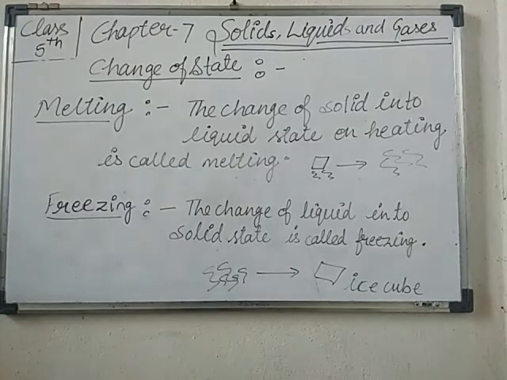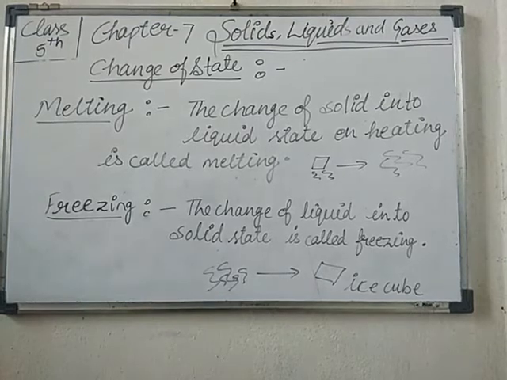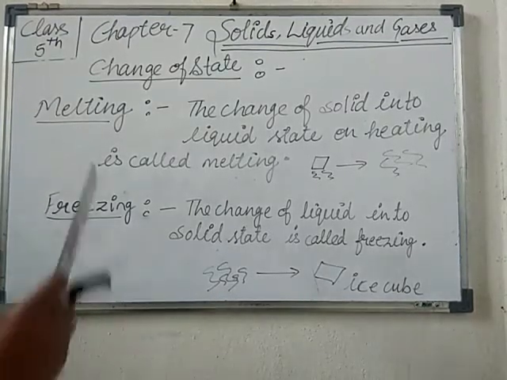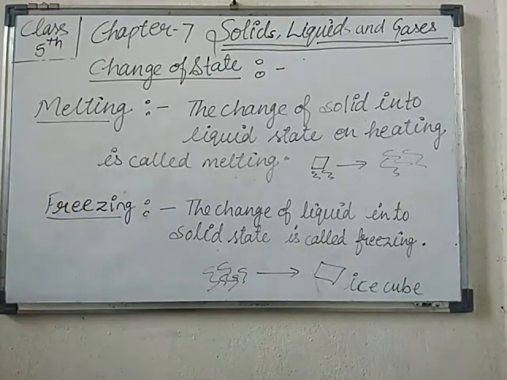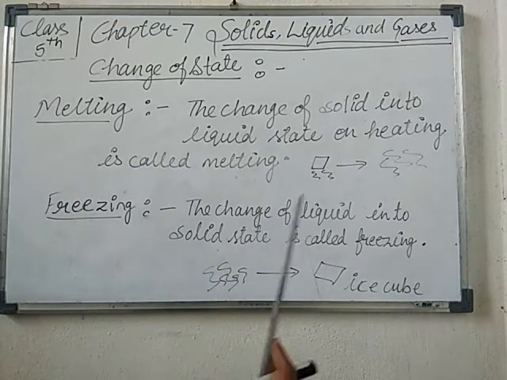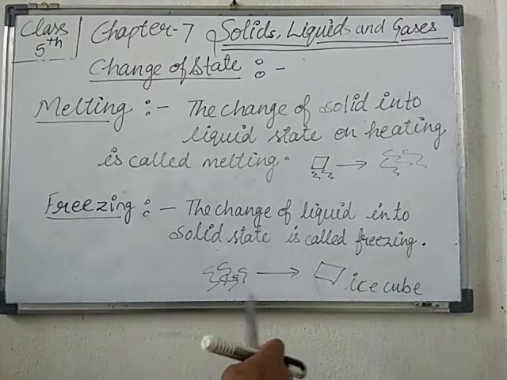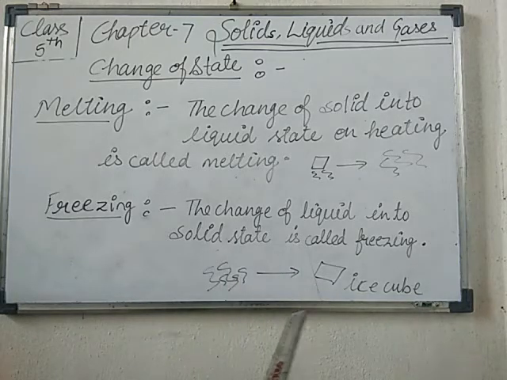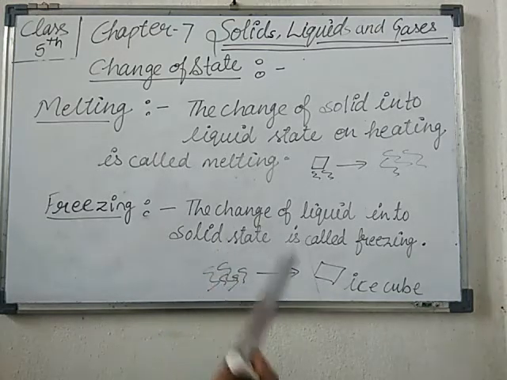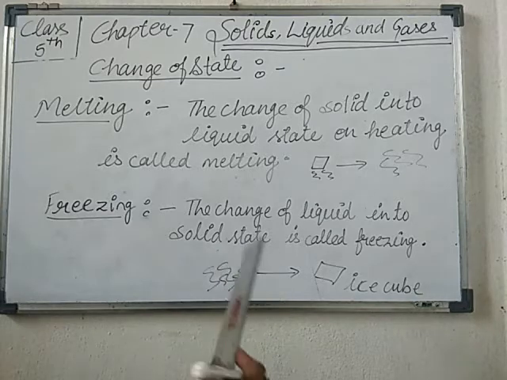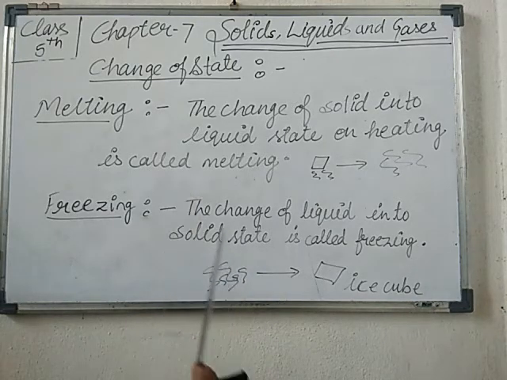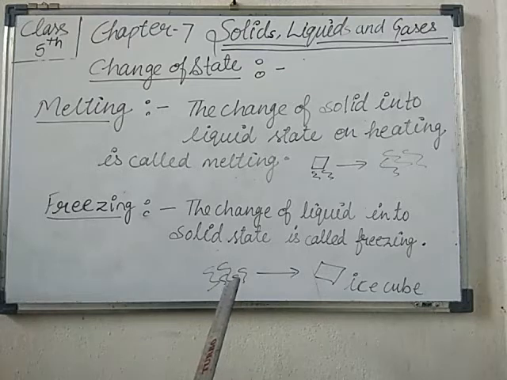Okay, students, now we will learn what we mean by melting. Here we can take the example of ice. Ice is a solid. When it is kept in a warm place, the movement of molecules in the ice increases and they become very free to move from their rigid structures.